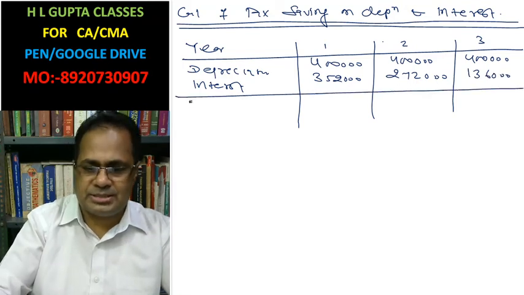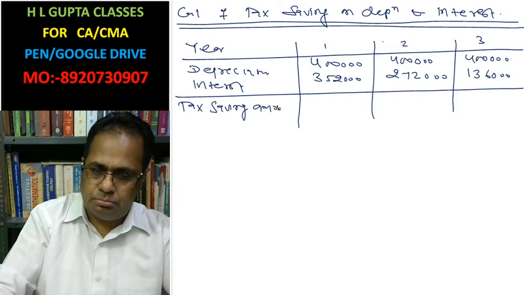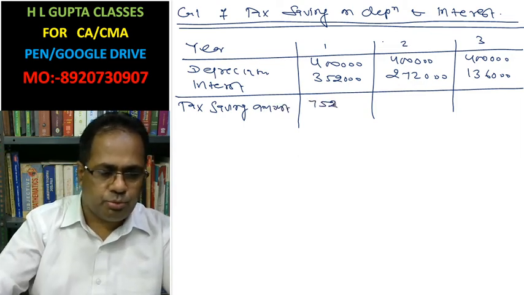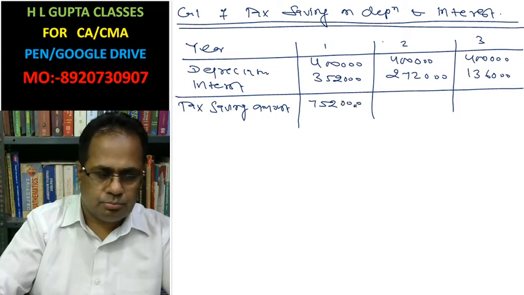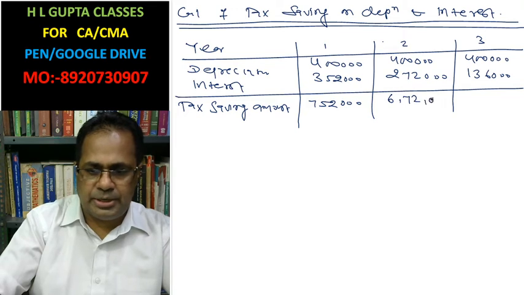You can say this is the tax saving amount: 7 lakh 52,000, 6,72,000, 5,36,000.